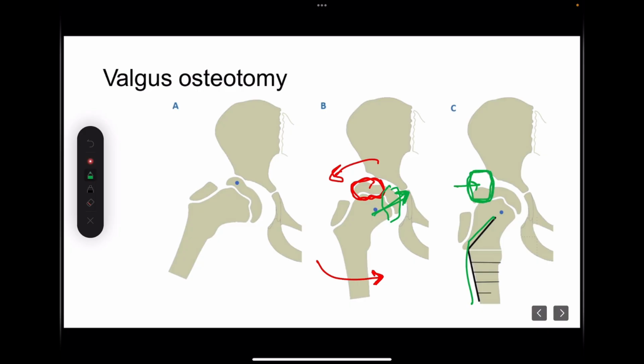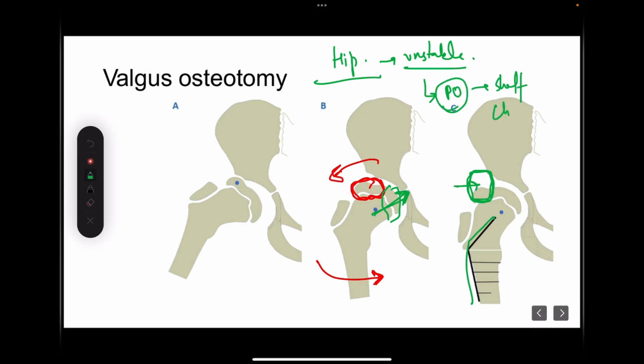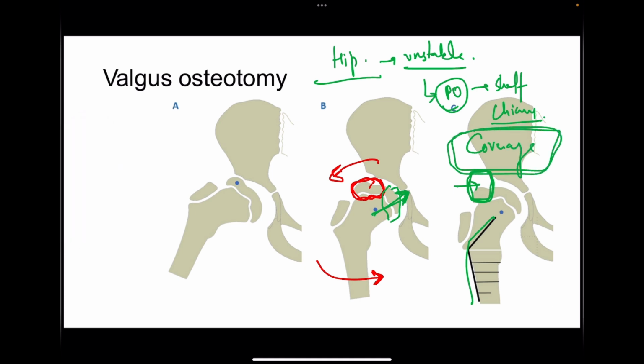So this is kind of an unstable osteotomy. After doing valgus osteotomy, many times the hip becomes unstable. So if ever it becomes unstable, we have to do pelvic osteotomies also, like Shelf and Chiari. So these coverage procedures might be needed whenever we are doing valgus osteotomy.